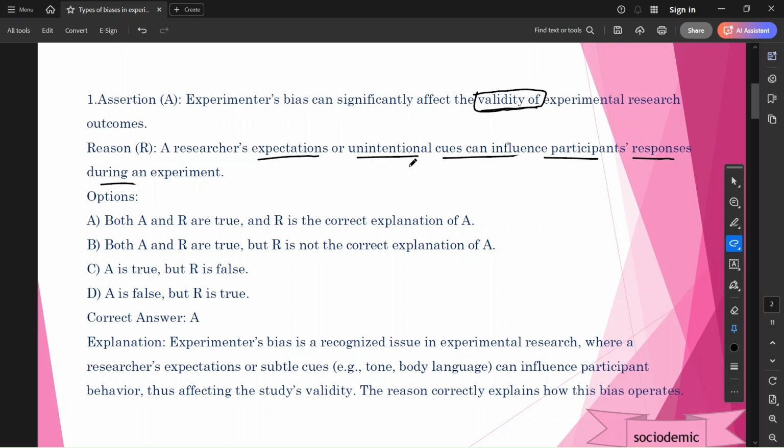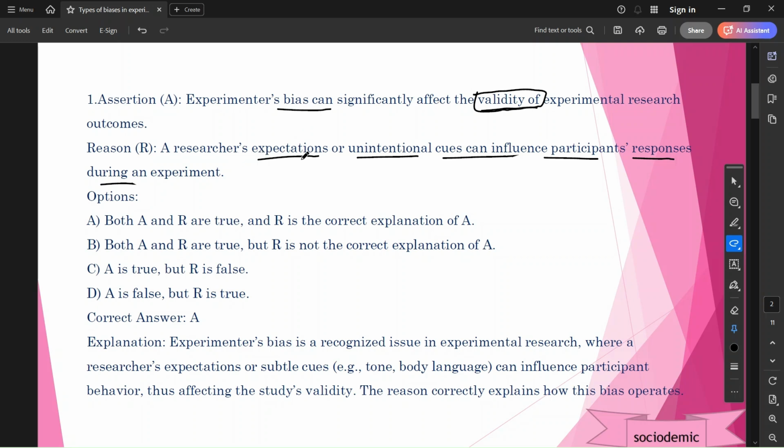Validity of experimental research. So every experimenter has some bias. See, after all, we are all humans. Every human has some biases. So the experimenter is also a human. The experimenter has some biases, so he has some beliefs. He has some opinions. Those beliefs may affect the research outcome. That is called experimenter's bias.